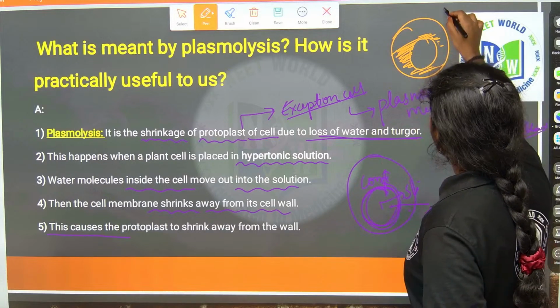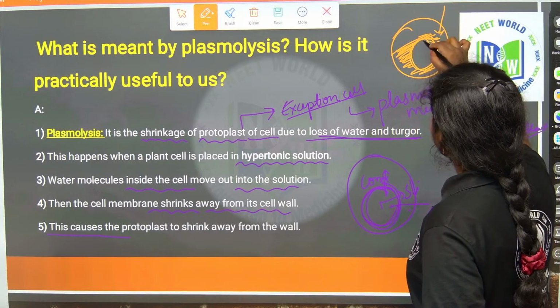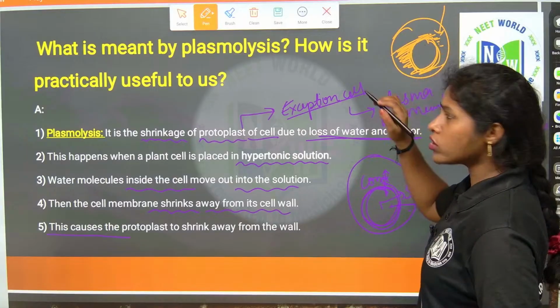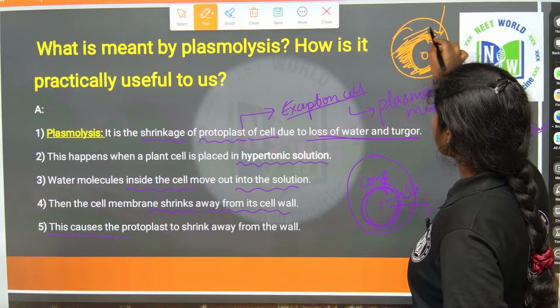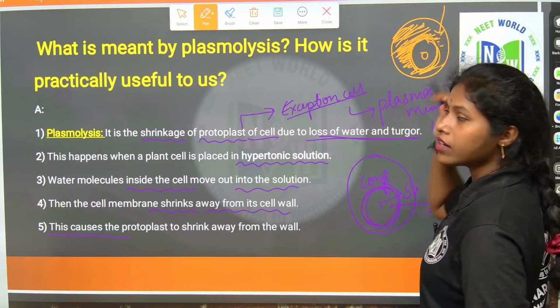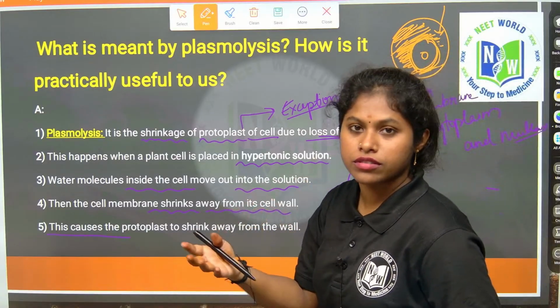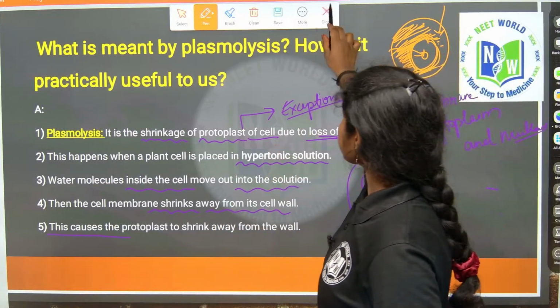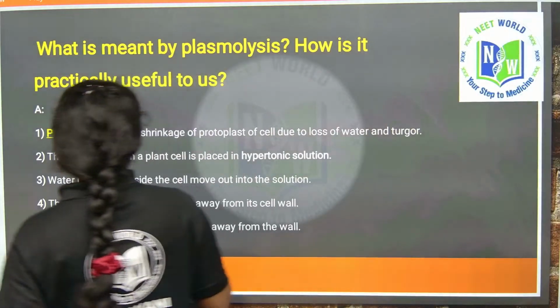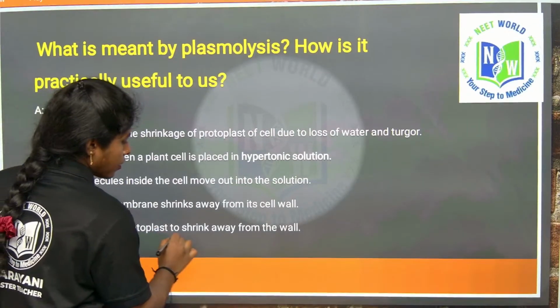So when I kept it here, what happened? Again it regains its shape, because the cell doesn't have any solutes, right? But in the hypotonic solution, the water has some amount of solutes, right? So again it regains its shape. Got it? Now see, this caused the protoplast shrinkage away from the wall.